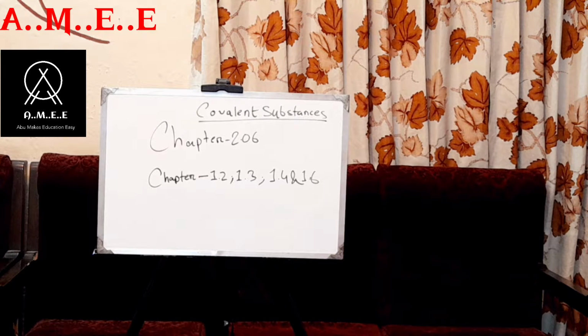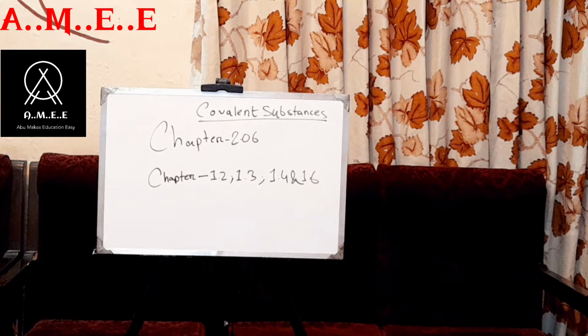A covalent bond is a chemical bond in which pairs of electrons are shared between two atoms. Full stop. It is also the molecular bond. A covalent bond is nothing except the bond between two non-metals, but you cannot simply write that the bond between two non-metal atoms is known as a covalent bond.